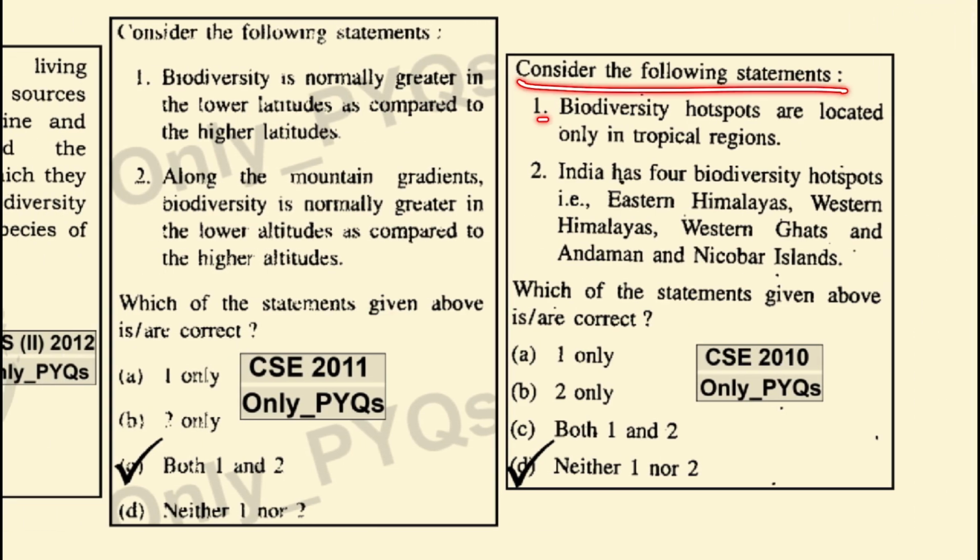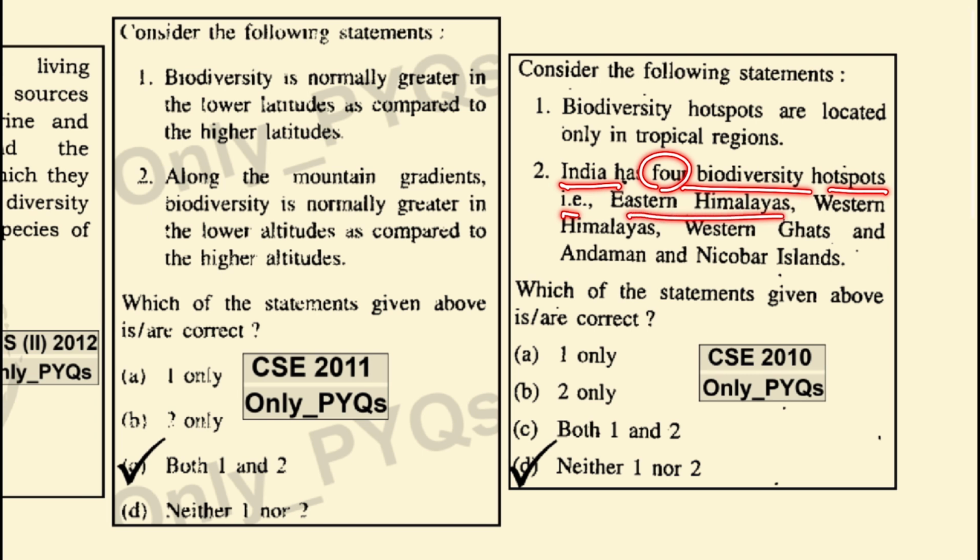Consider the following statement. Biodiversity hotspots are located only in the tropical regions. No, this is a wrong statement. India has 4 biodiversity hotspots, i.e. the Eastern Himalayas, Western Ghats, and the Andaman Nicobar. No, this is a wrong statement. Neither 1 nor 2 is correct.